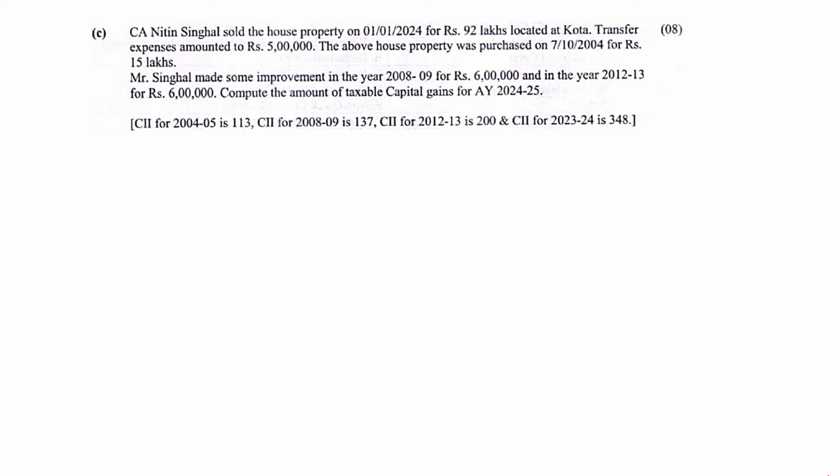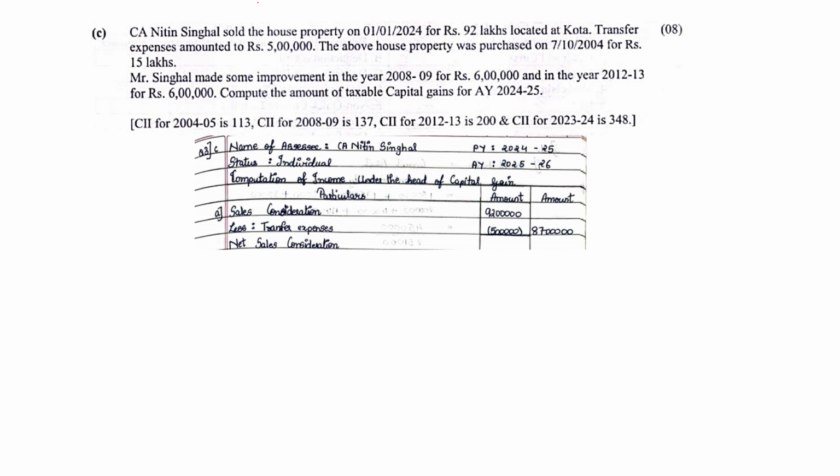CIIs. So the rule is very simple. The format is, first you have to always note down sale less all the transfer charges, less index cost of acquisition, less index cost of improvement. You minus everything, you will get your long-term capital gain. So very first thing will come sales less transfer charges. Sales was 92 lakhs and transfer charges was 5 lakhs. So 92 minus 5 lakhs comes to 87 lakhs as your net sale consideration.